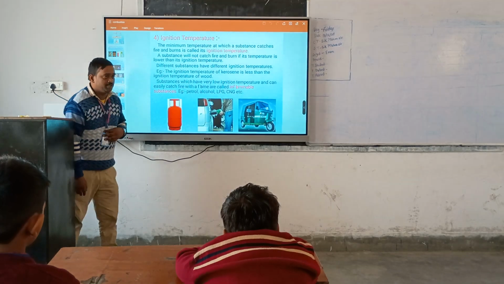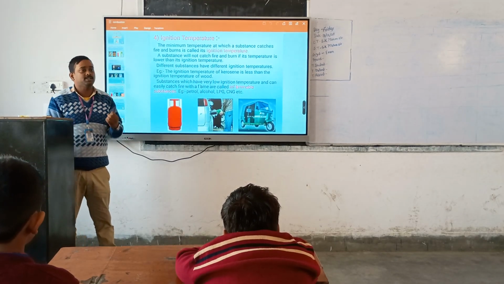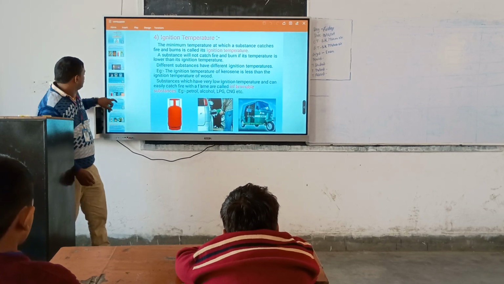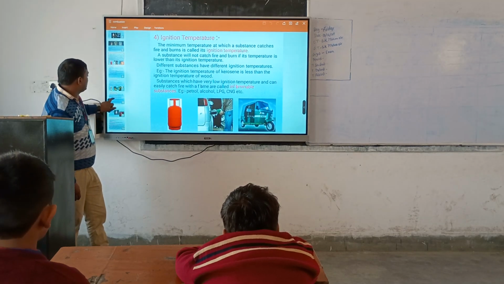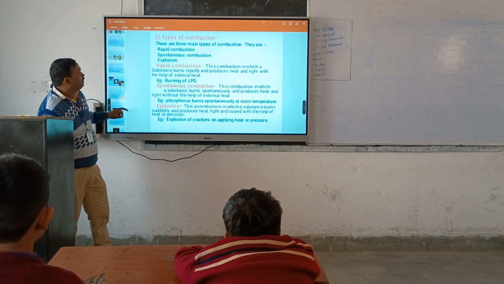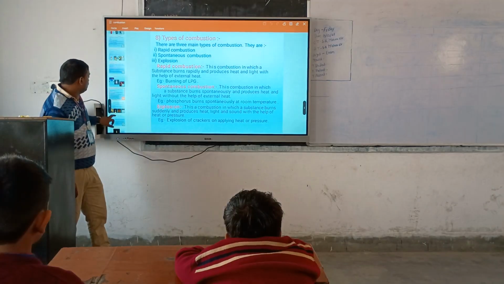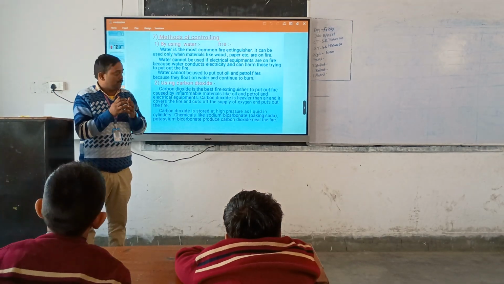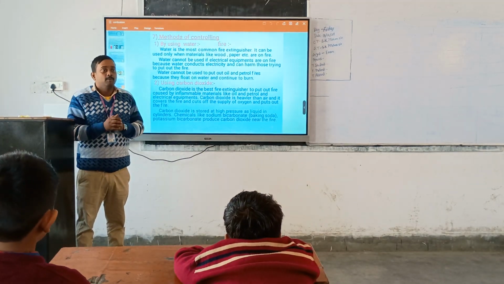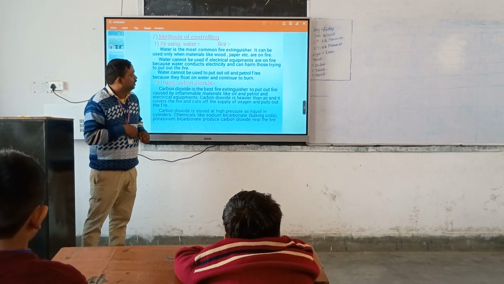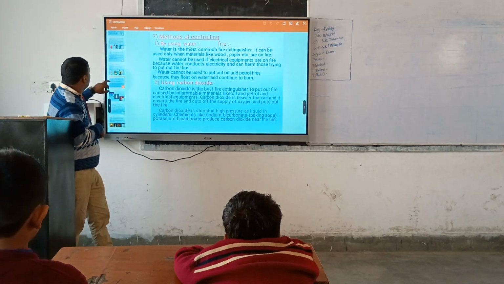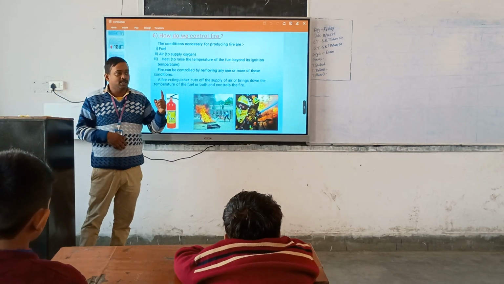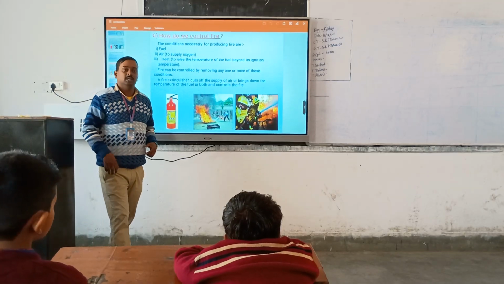What is ignition temperature? The minimum temperature at which fuel catches fire is known as ignition temperature. And what is calorific value? The maximum heat given when the fuel catches fire for burning 1 kg of fuel, that is known as calorific value. How do you control fire? By using water and fire extinguisher. Thank you.